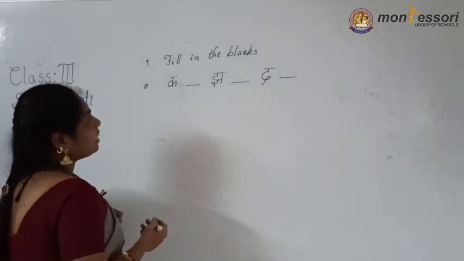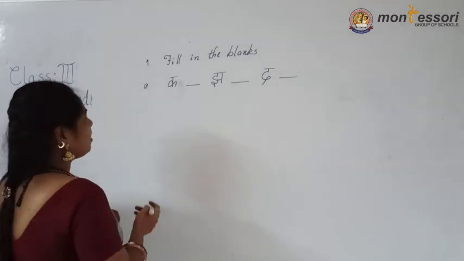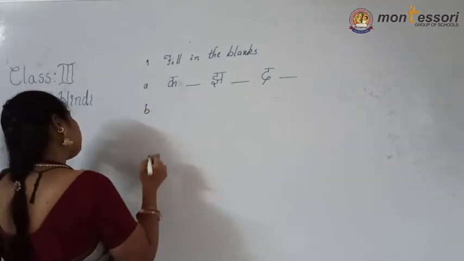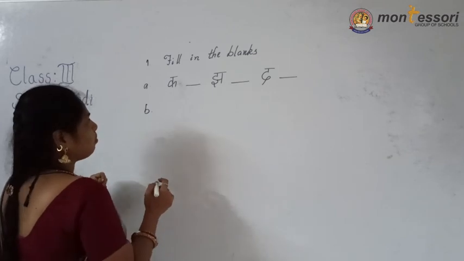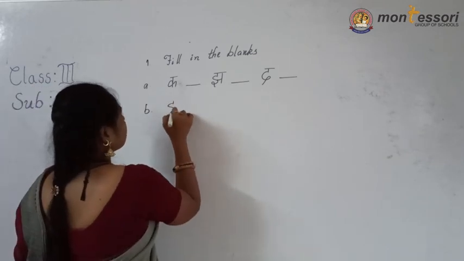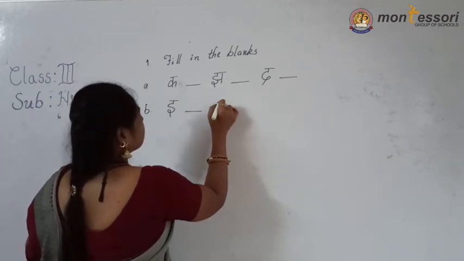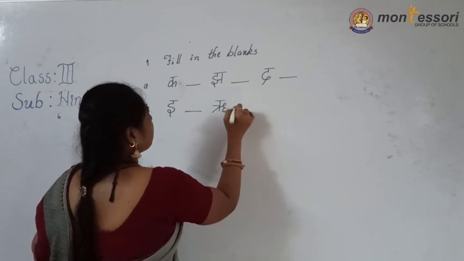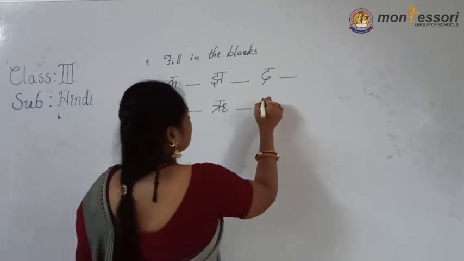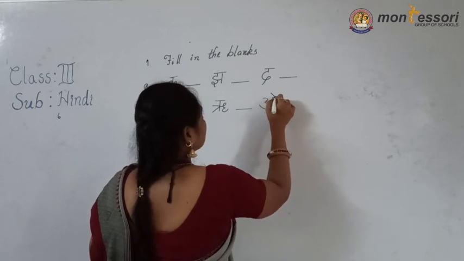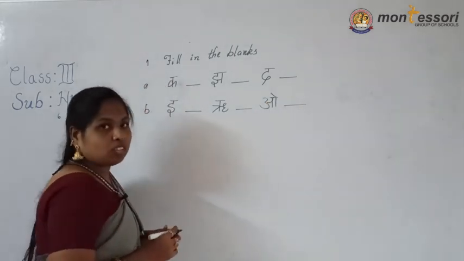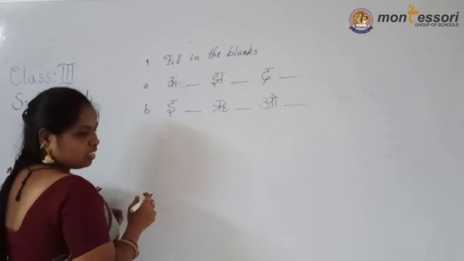What are the next letters, you must fill that. Okay, the second one, Ru, the next, O.